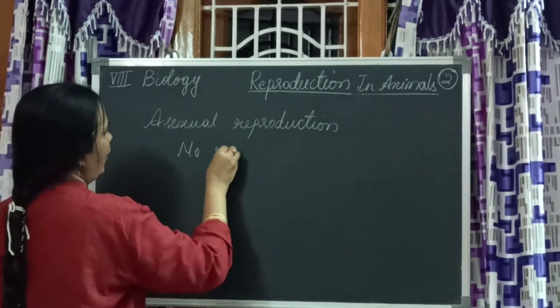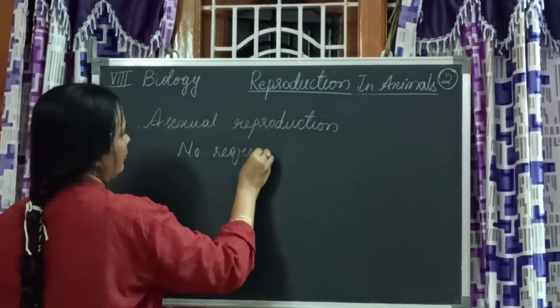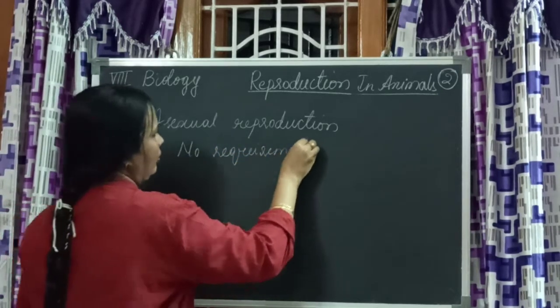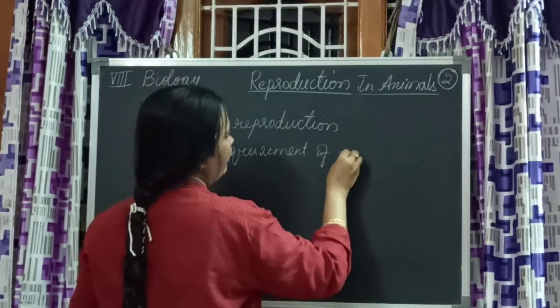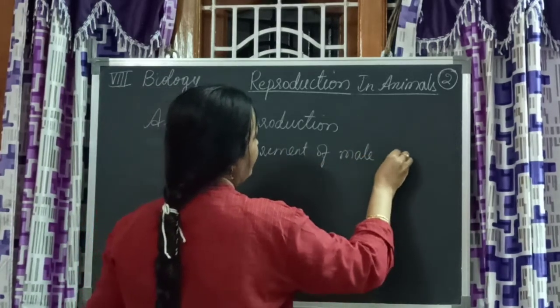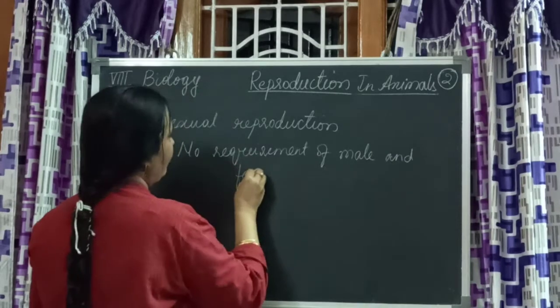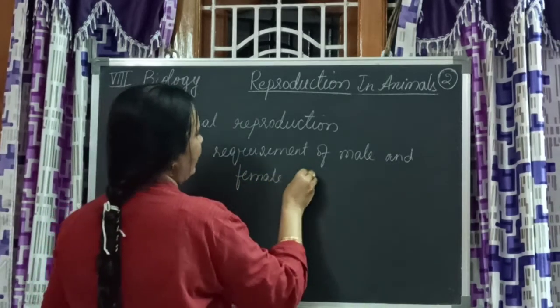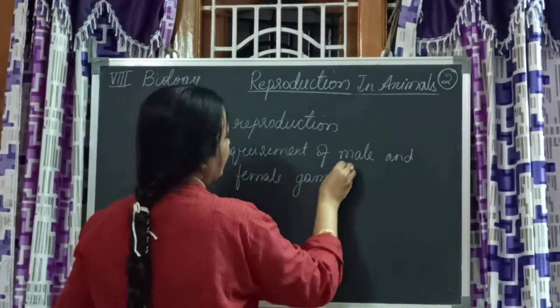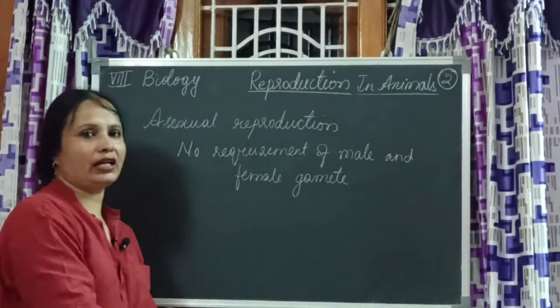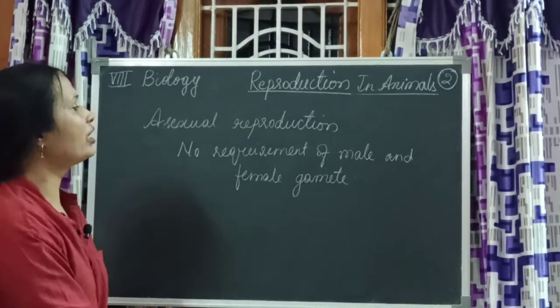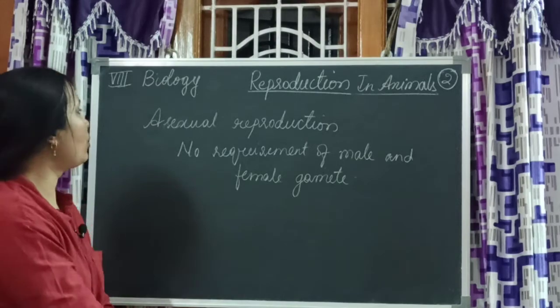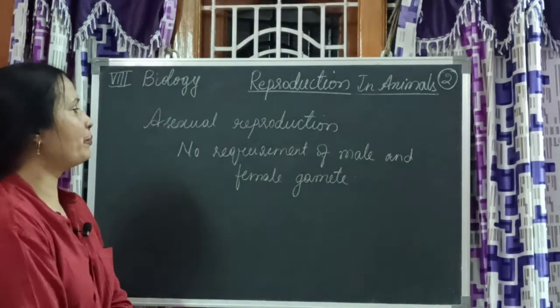No requirement of male and female gametes. Would you like to know more about this asexual reproduction through examples?